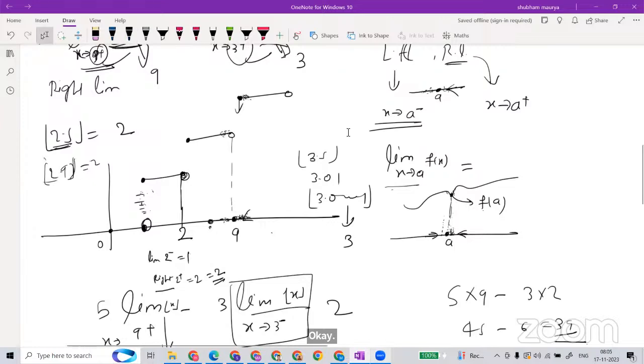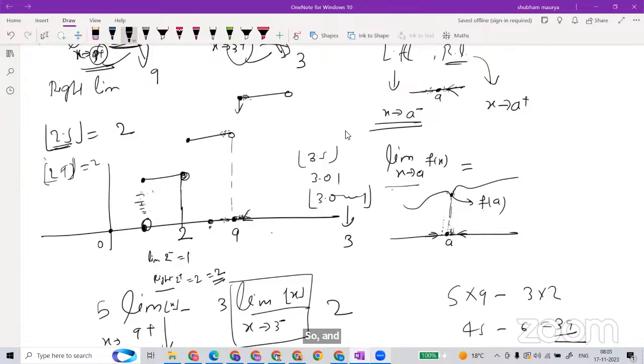Can we also say this graph is continuous? Which graph? This greatest integer. Yes, sir. No, sir, this is discontinuous.